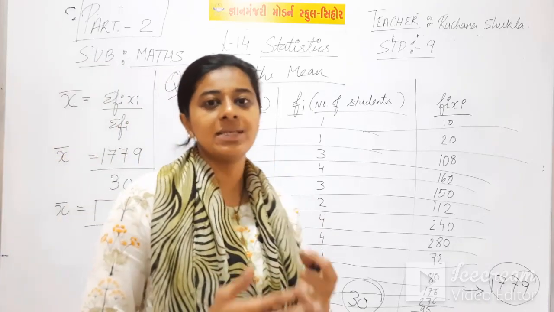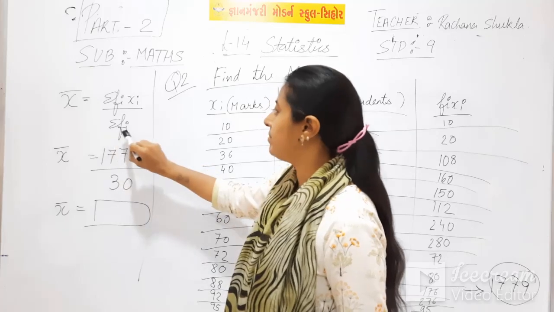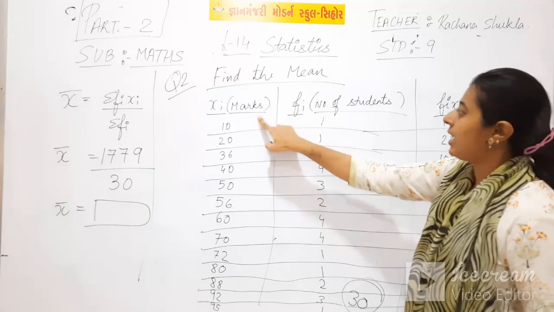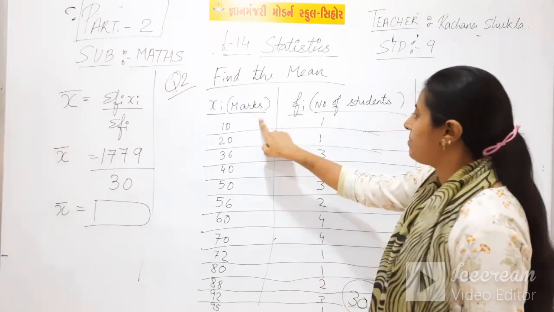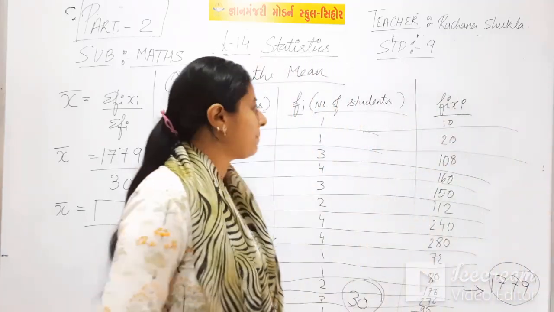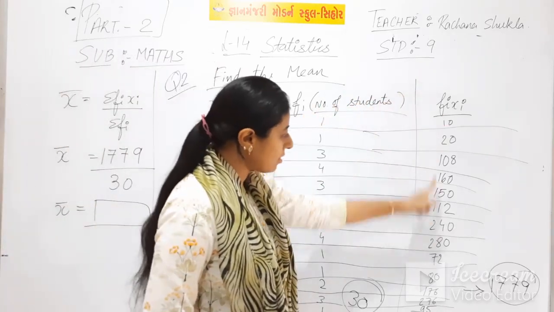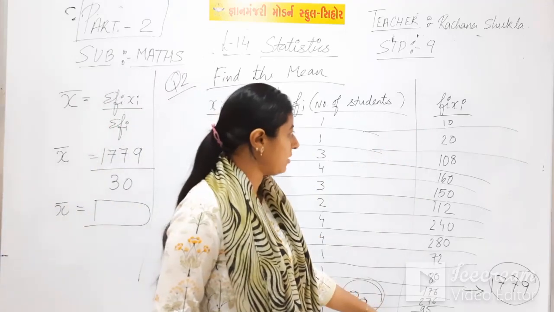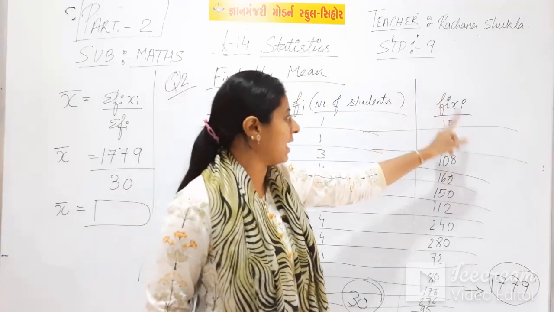Number of frequencies are given. The formula is sigma fi xi upon sigma fi. Sigma fi xi means xi and fi columns will be given. You have to multiply both these columns, like 10 ones are 10, and by multiplying both columns you will get the whole fi xi column.